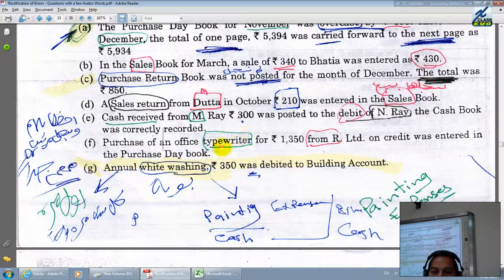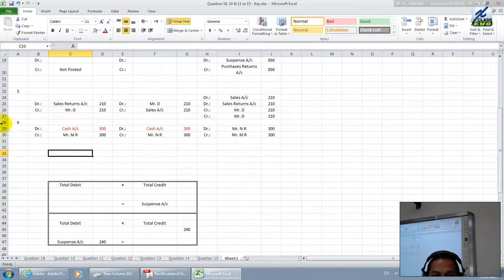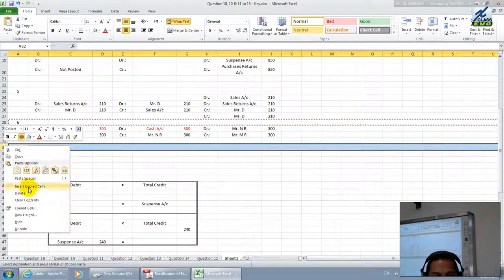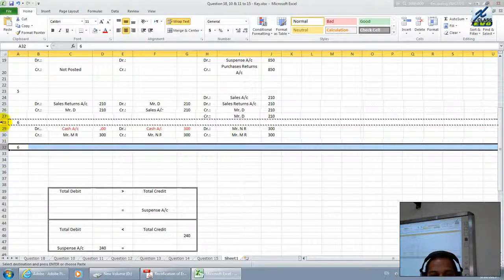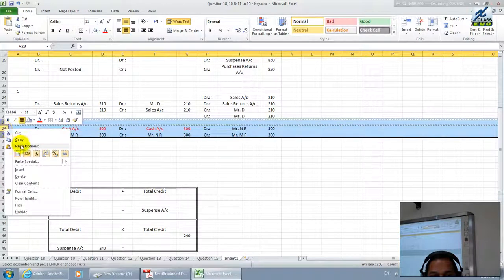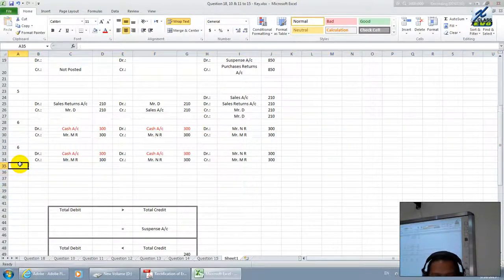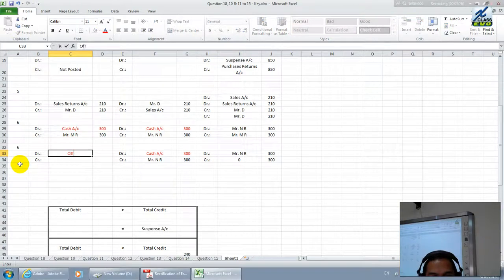Next, purchase of office typewriter. Whenever you purchase an office typewriter, we have to write office equipment account, and the office equipment account must be debited. But what have they done? They have done it the other way around. Let us see here what to write. Whenever you purchase an office typewriter or computer or anything, you have to write office equipment.